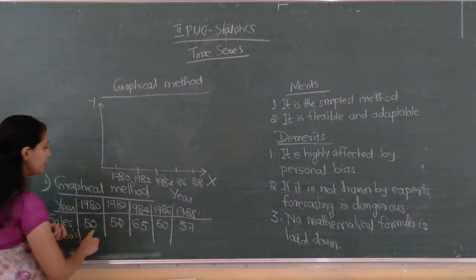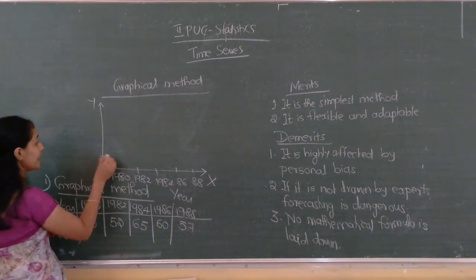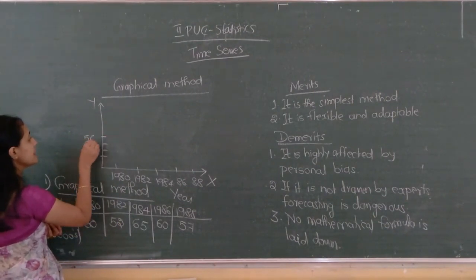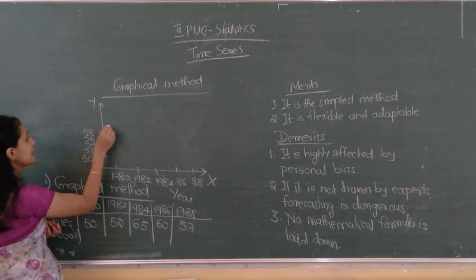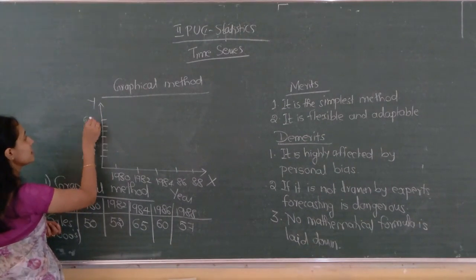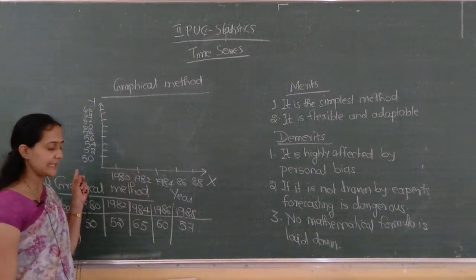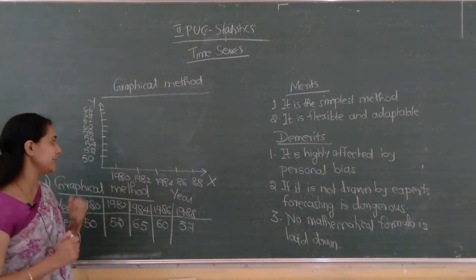So I am taking 50 up to 66: 50, 52, 54, 56, 58, 60, 62, 64, 66. Correct? So I took intervals of 2.